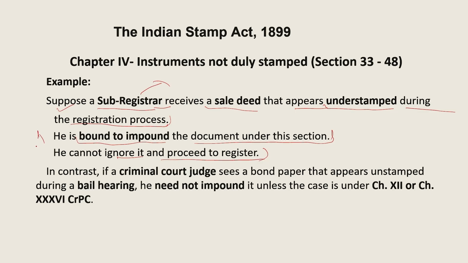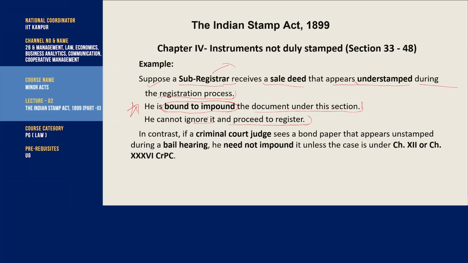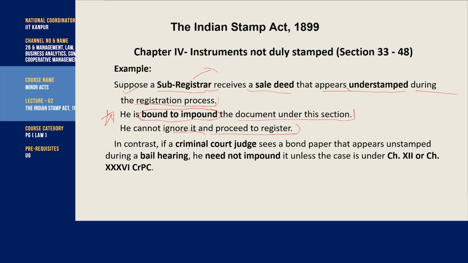Now this is very important. He is bound to impound. He has to seize this document, right? Otherwise, it will directly affect the revenue of the state, the revenue of the government. So, in contrast, if a criminal court judge sees a bond paper that appears unstamped during a bail hearing, he need not impound that paper unless the case falls under chapter 12 or chapter 36 of the CRPC.